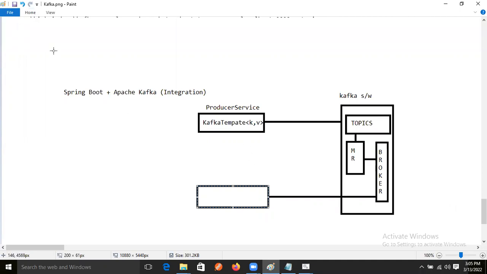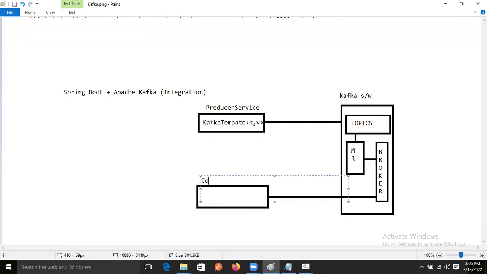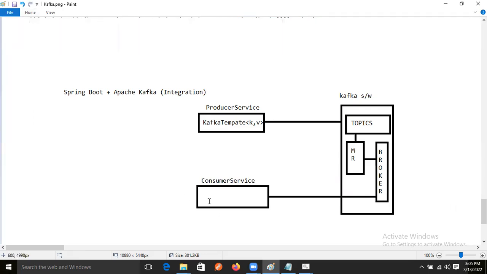So what things are we doing in the consumer application? Just think about that. This is reading the data, the consumer service. How are we reading the data? Using what? Kafka listener. Kafka listener with that key value pair. Kafka listener annotations, right?